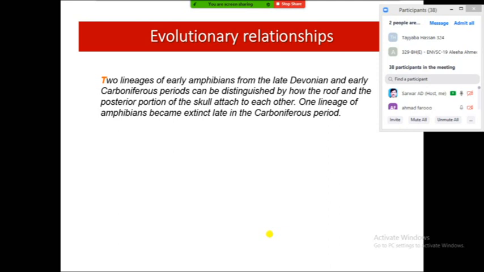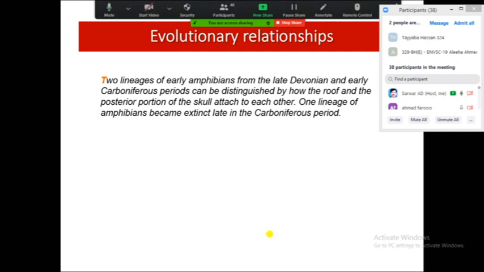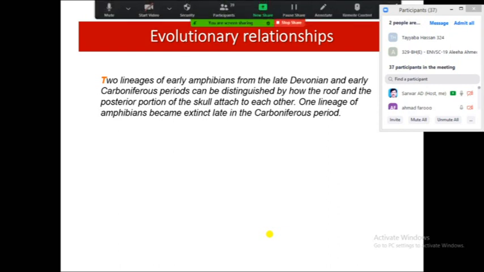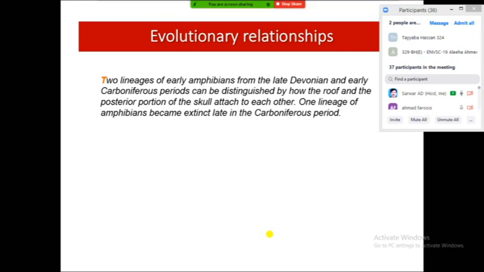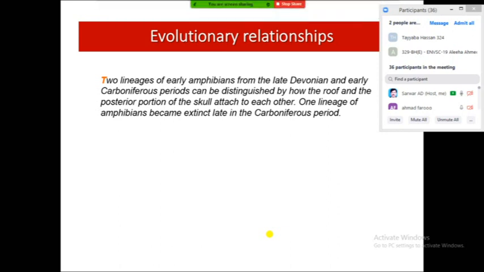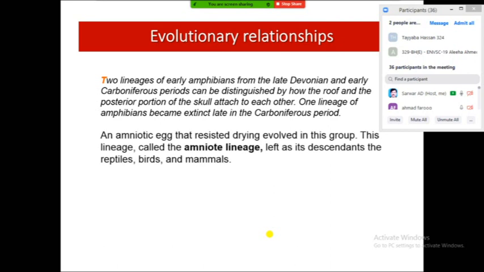Basically, the roof of the posterior portion of the skull is for attachment to the lower vertebral column or the vertebrae. Two lineages diverged in the late Devonian period, and one of the lineages went extinct in the Carboniferous period, and the other group, before its extinction, led to the evolution of modern amphibians that we will discuss in the next few lectures.